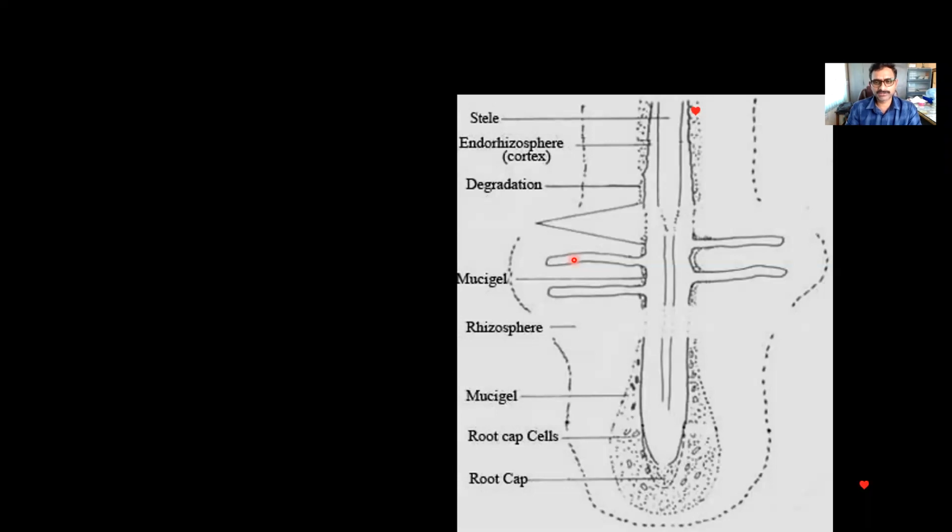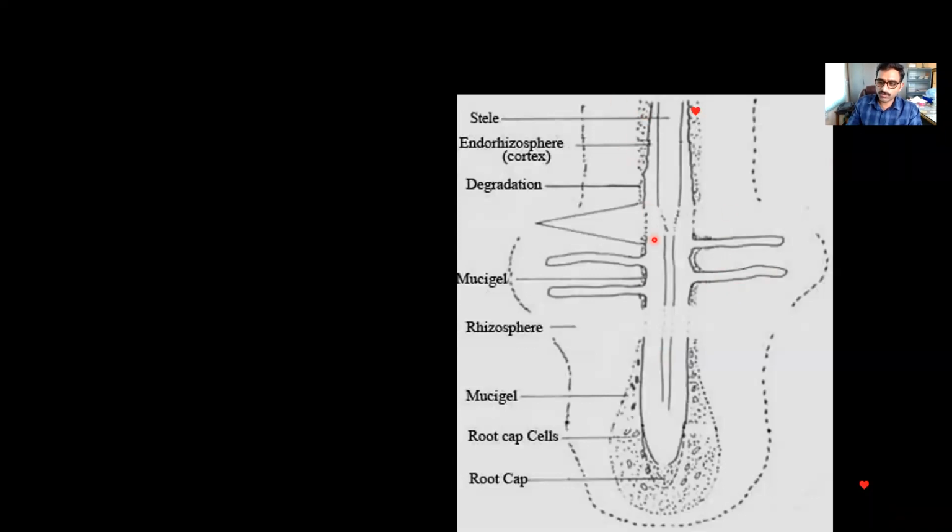Before going to that, this is the morphology of the root, the root morphology of any plant. You'll just see, this is the central main root. In this main root, this is the central stele, and this is the cortex region, and these are the lateral roots or root fibers or secondary roots, you can say.